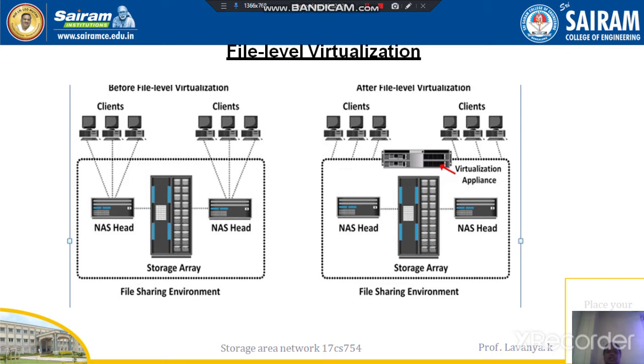Before, as you look at the diagram, the clients are directly attached to the storage array, which means the dependency is more. The client has to access the file locations, so the client is directly dependent on the server to access the file locations.